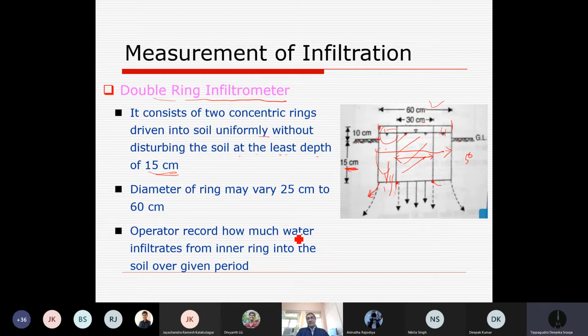The operator records how much water infiltrates from the inner ring only. We are not measuring from the outer ring, but simply measuring the infiltration in the inner ring. The outer ring is to create the condition which is suitable for not moving any water from the inner ring towards the lateral. Now it is clear? So it has an improved condition of measurement of infiltration. It is a double ring infiltrometer.